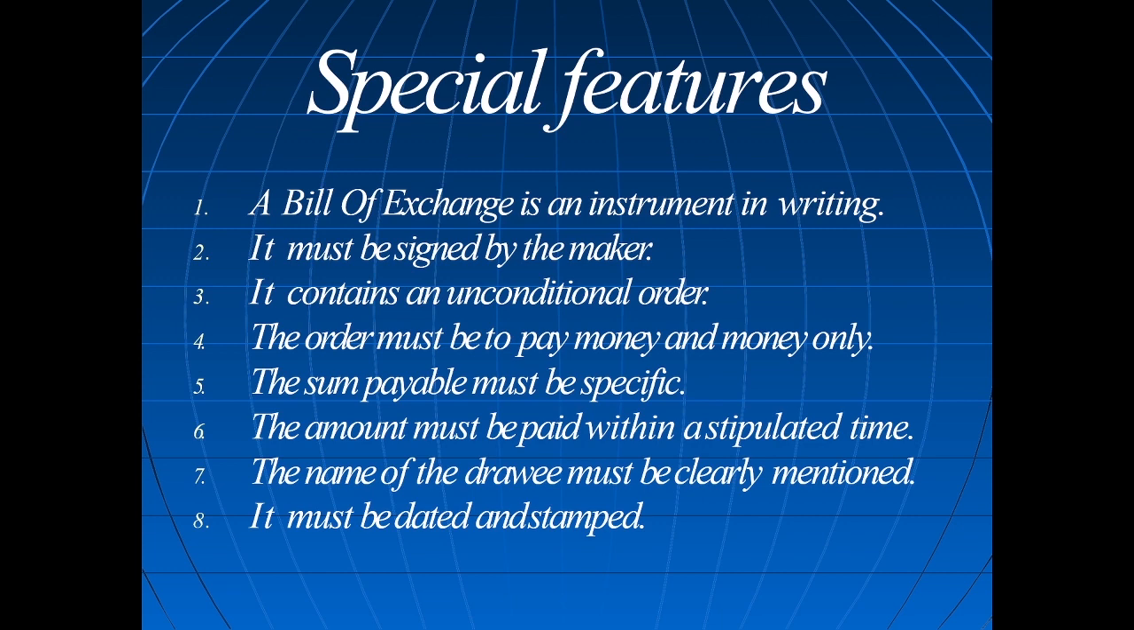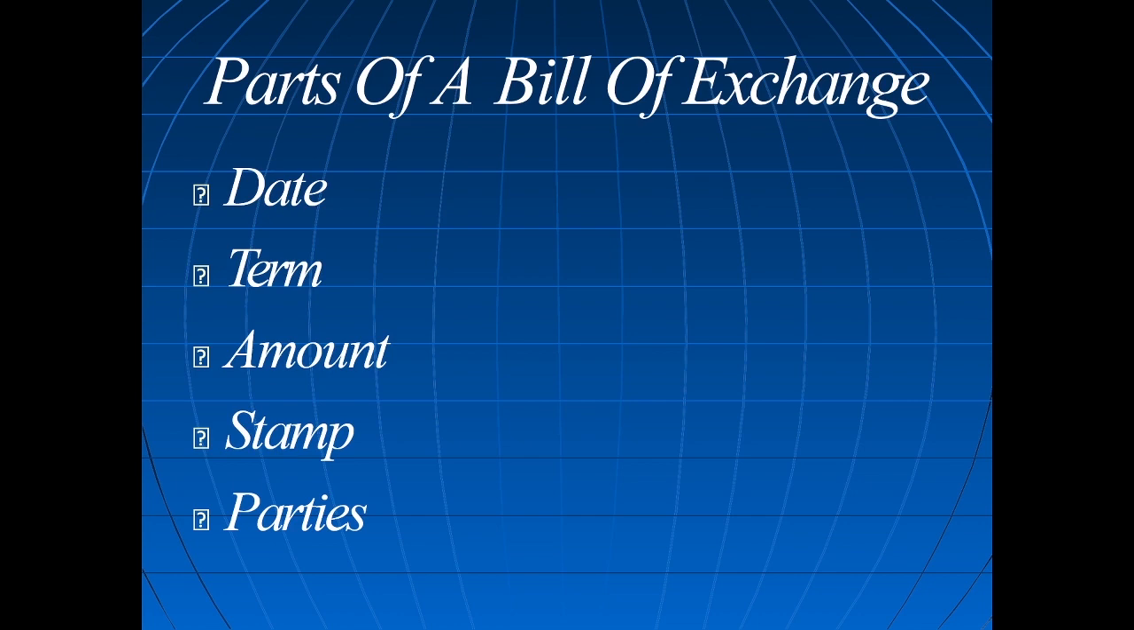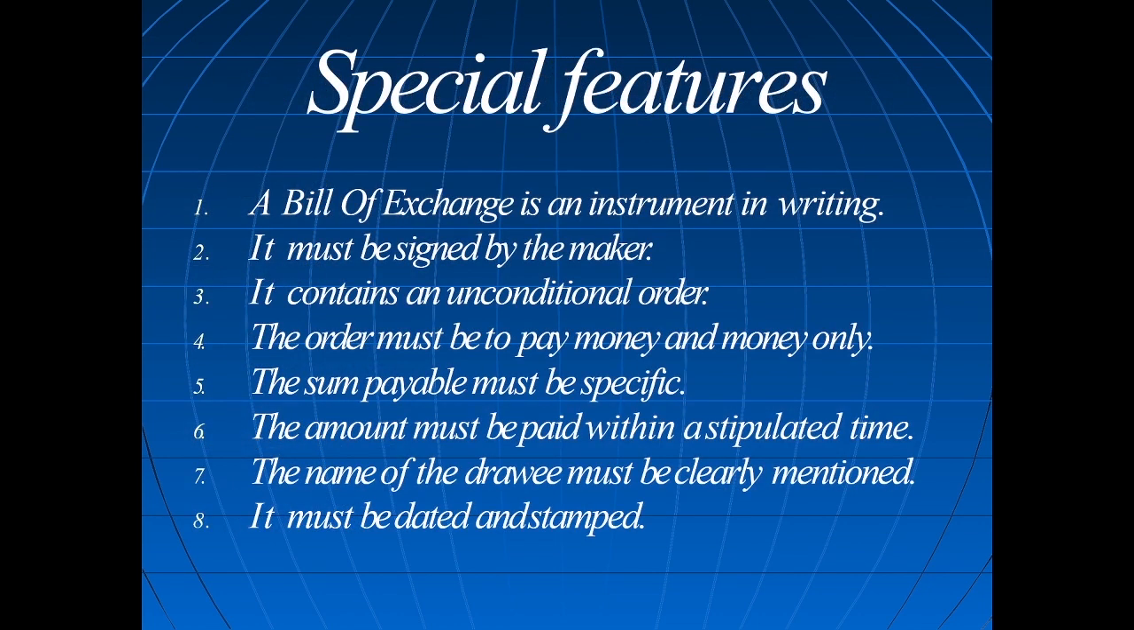So, in an earlier slide, we discussed the term. In the same manner, a bill should have a specific time period, either 15 days, 30 days, 60 days or 2 months, or 90 days or 3 months. The name of the drawee must be clearly mentioned. The person whom we are asking to pay should be very clear, and it must be dated and stamped. To make the term effective, whether 3 months or 4 months, with grace period, it is compulsory that the bill has a date and the required stamps.